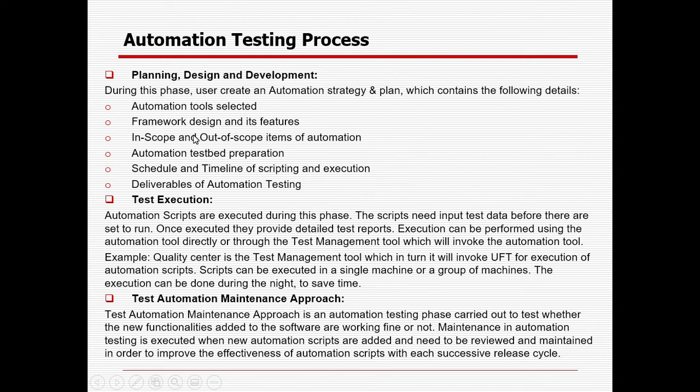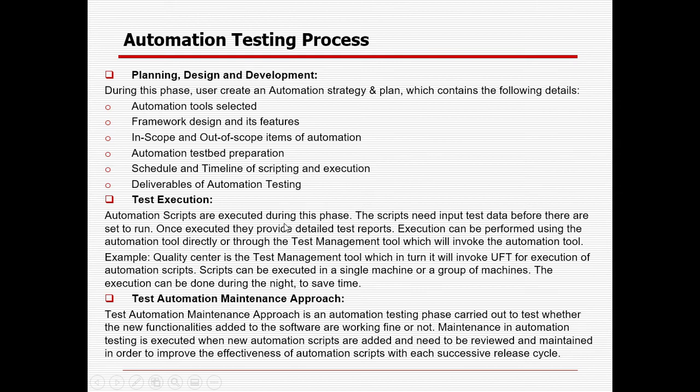So first you will plan, then design, which means you will create your automation test scripts, reusable components, all this stuff. Development means you will go as per the test cases and add all the assertion points. Then for your execution you can also do some dry run so that your execution is ready. And the next step is test execution.